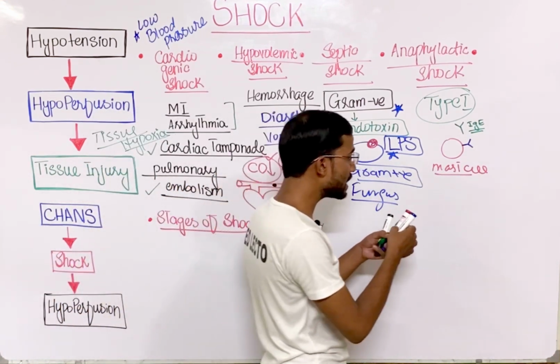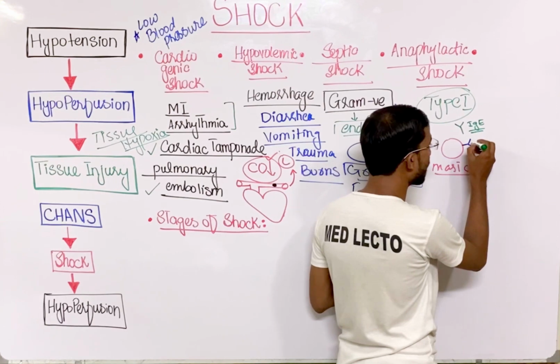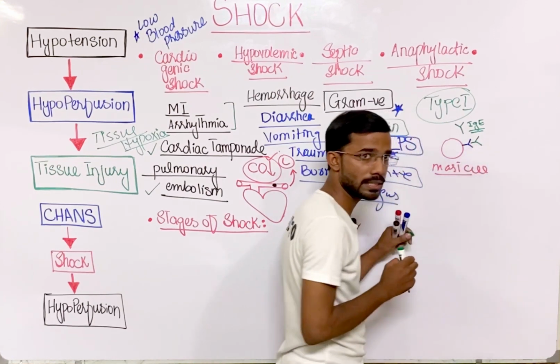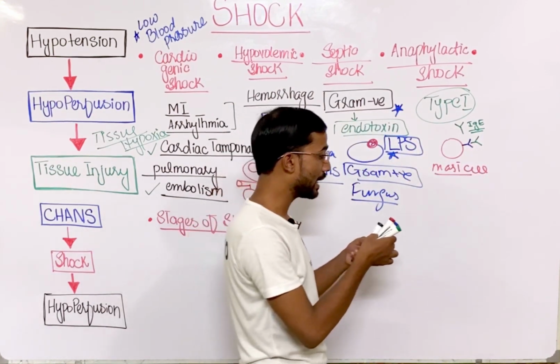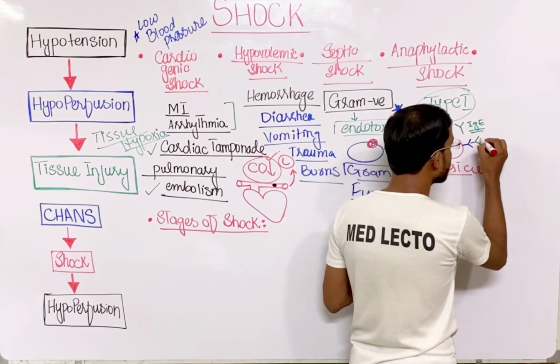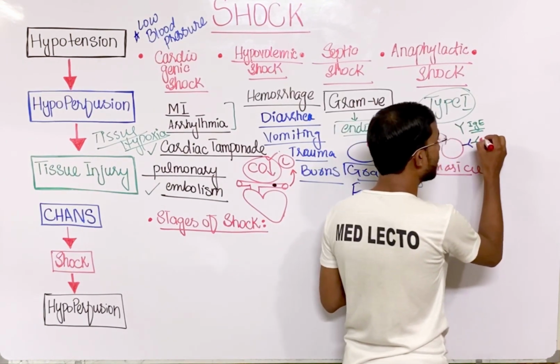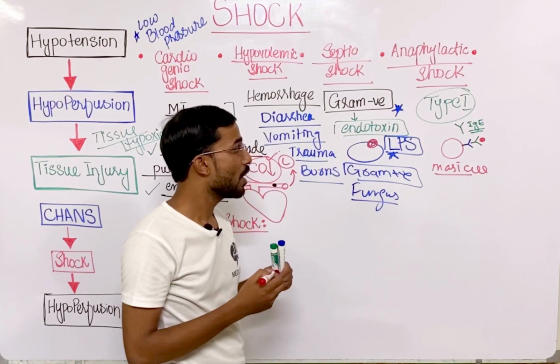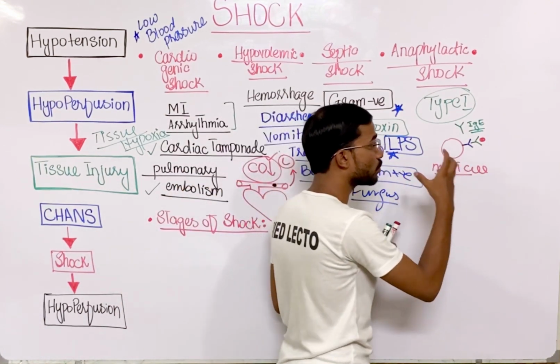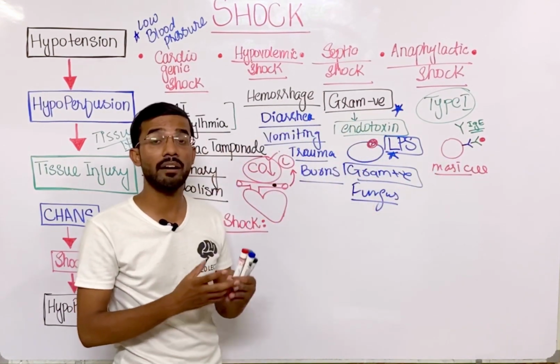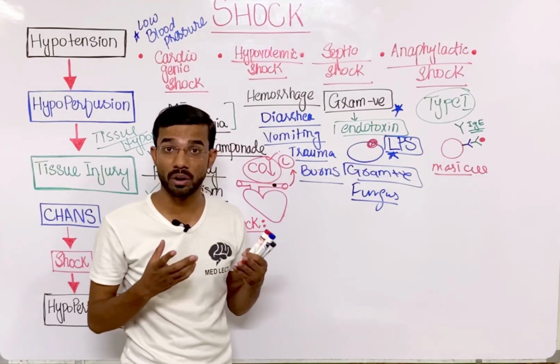IgE antibodies will attach to the receptors of the mast cells, and these antibodies attach to the antigens, which can be any allergens. When they attach, this will activate the mast cells and release different cytokines.